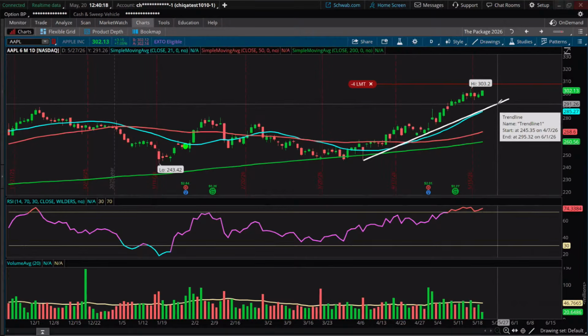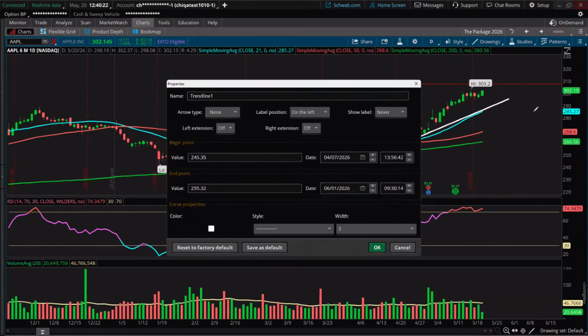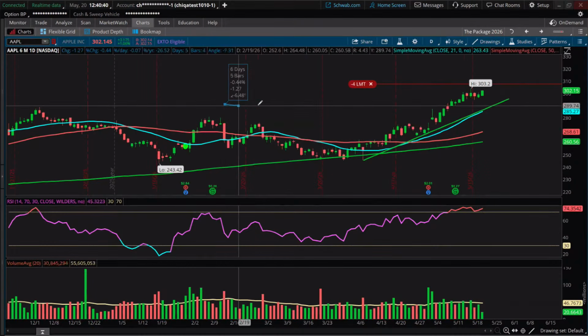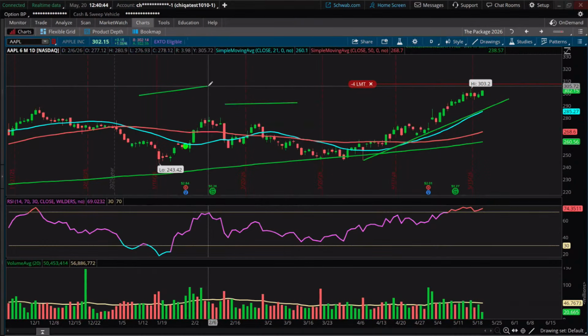Suppose you say, I don't want white: right mouse click, edit the properties, and down here at the bottom, this is where the color is. This is the white. Okay, so if you wanted it to be green, you would just change it to green. And then if you want all your lines to always be green, change it to save as default. Okay, and then the rest of the lines that you do are going to be green. Now, edit properties is true of all the different drawing symbols.